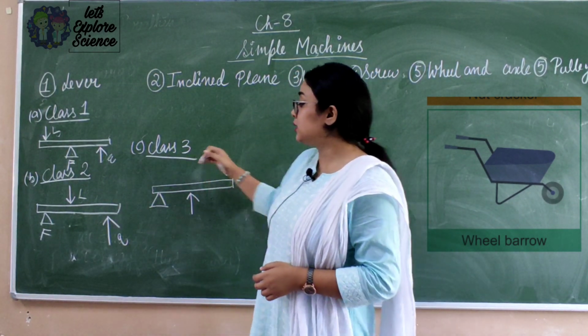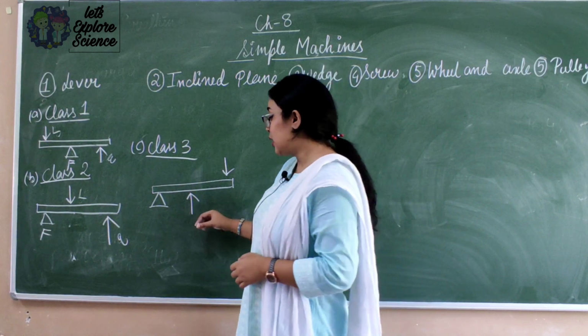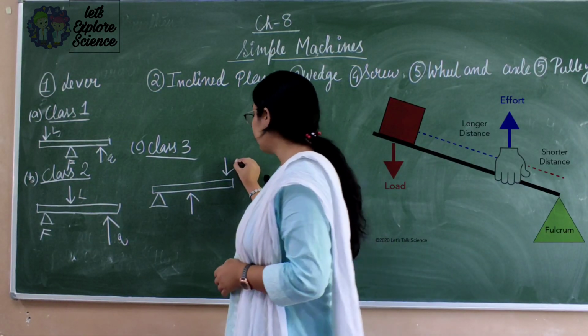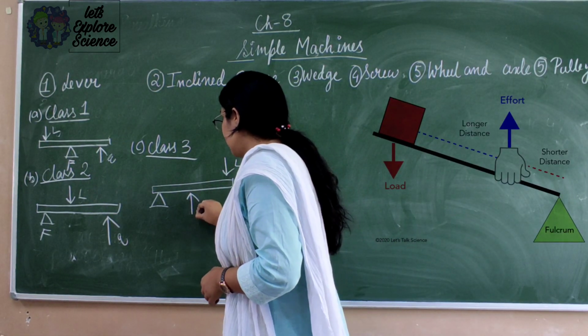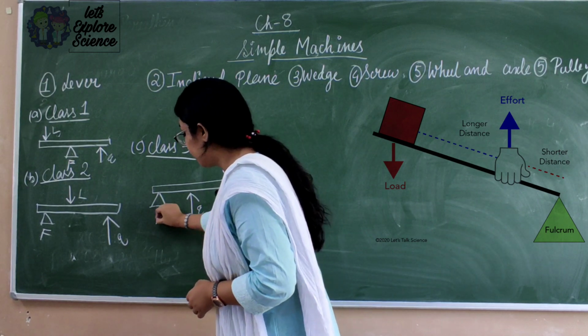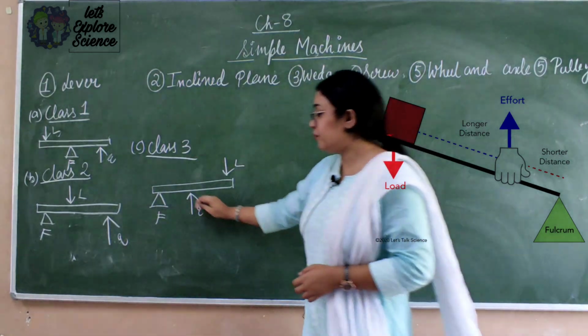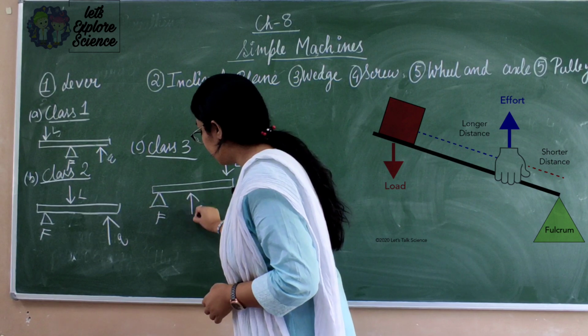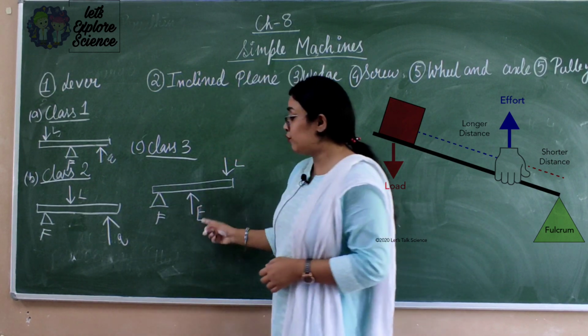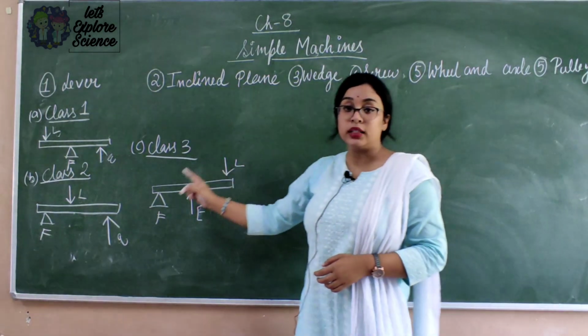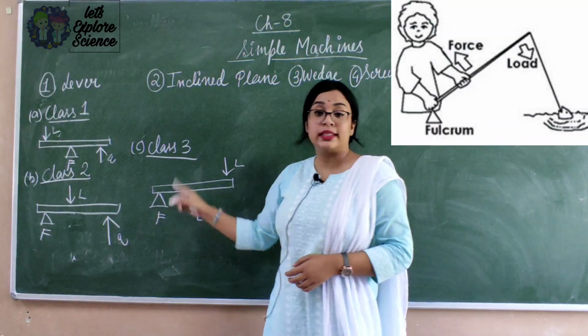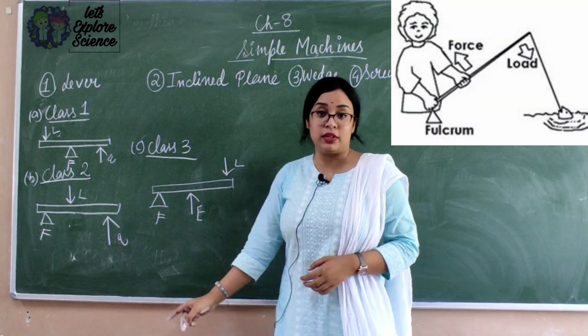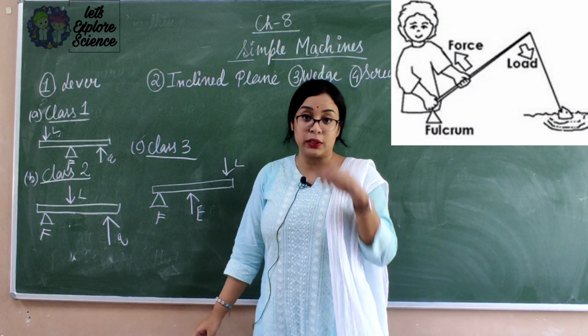Now coming to class 3 lever, in this case the effort is between the load and the fulcrum. So an example of a class 3 type of lever is a fishing rod.